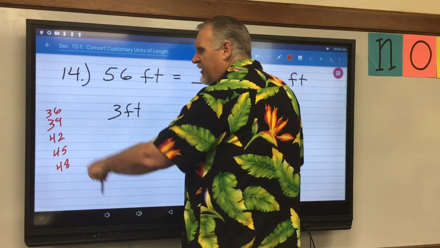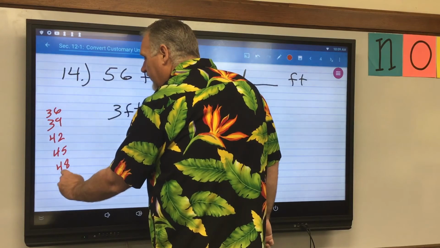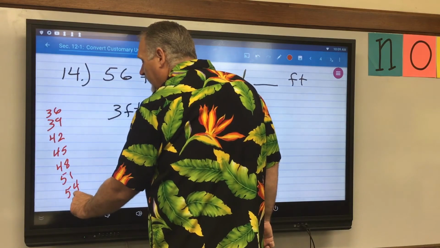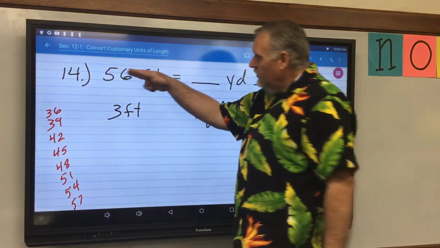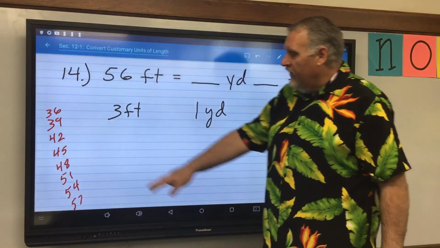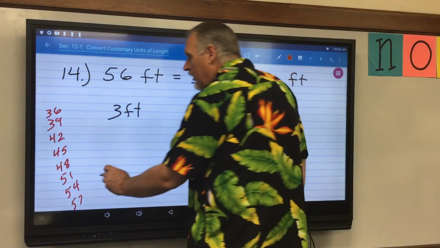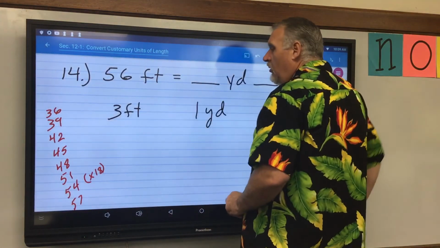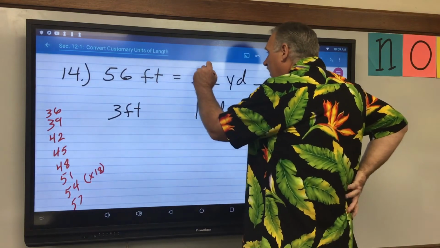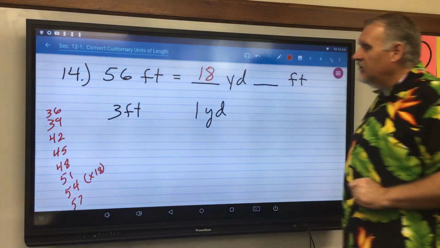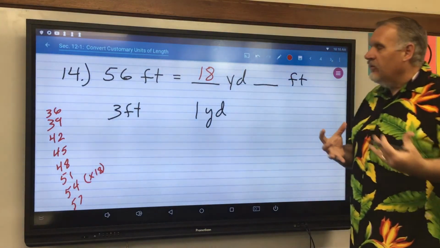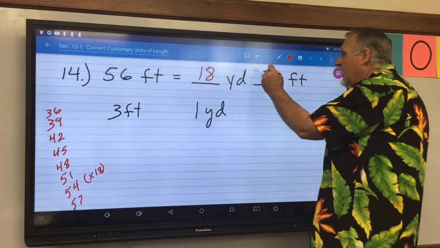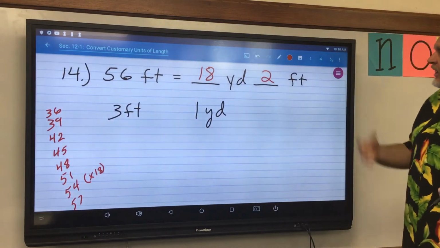All right, this would be times 16. 3 times 17 is 51. 3 times 18 is 54. And 3 times 19 is 57, which pushes me too high. Okay? So 54 is the best I can do. 54, that was times 18. So 56 feet is 18 complete yards, 18 full groups of 3, and then that took me to 54. That leaves me with 2 feet left over. Okay, and there's my answer.